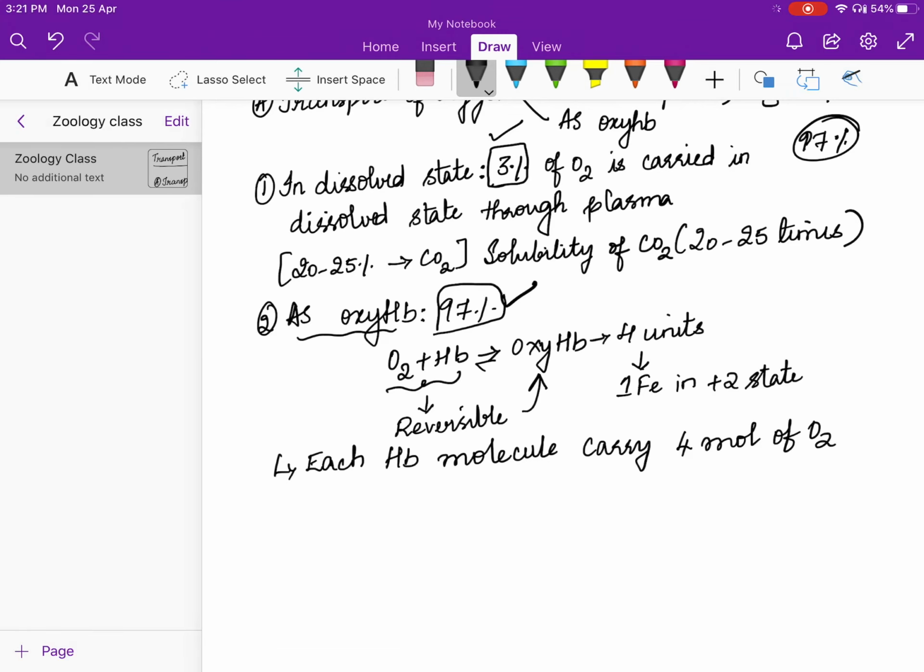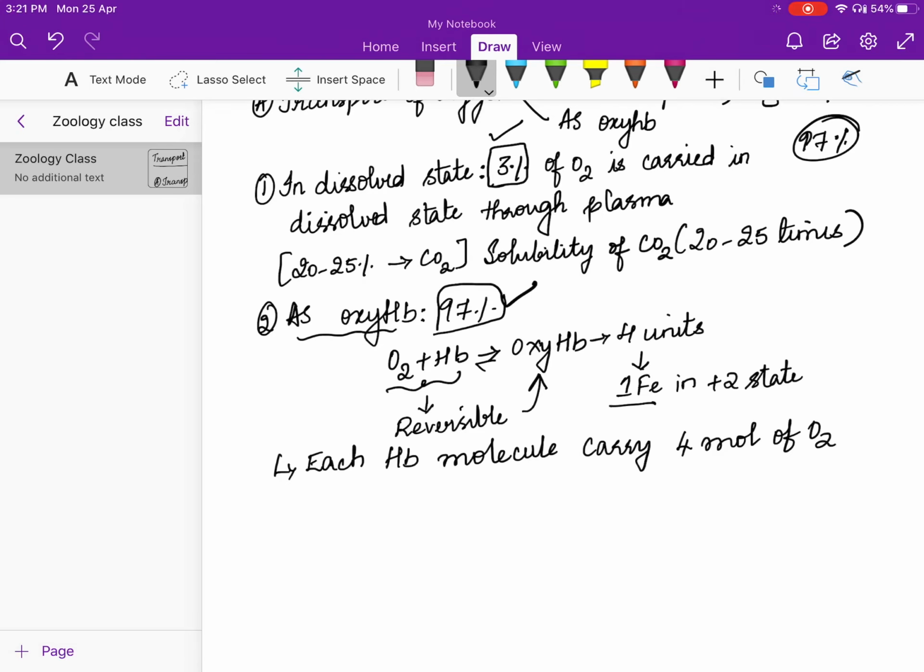I'll repeat once again. Now 3% is going to dissolve in the blood plasma. The remaining 97% of oxygen is going to combine with whom? Hemoglobin, in a reversible manner, to form oxyhemoglobin. Hemoglobin, as you already know, is a red colored, iron containing pigment present in RBC.